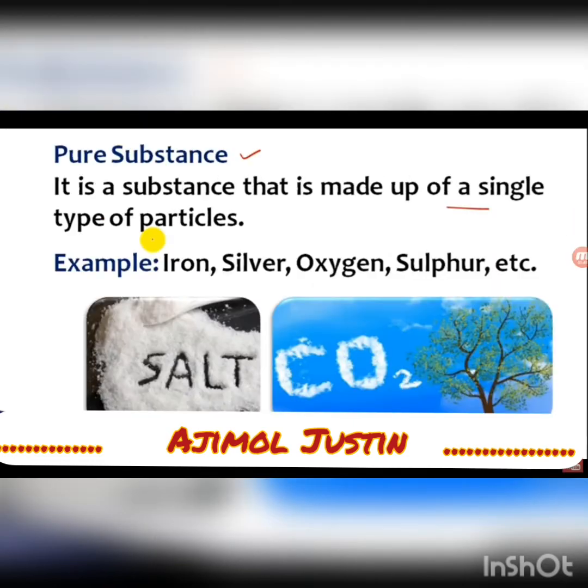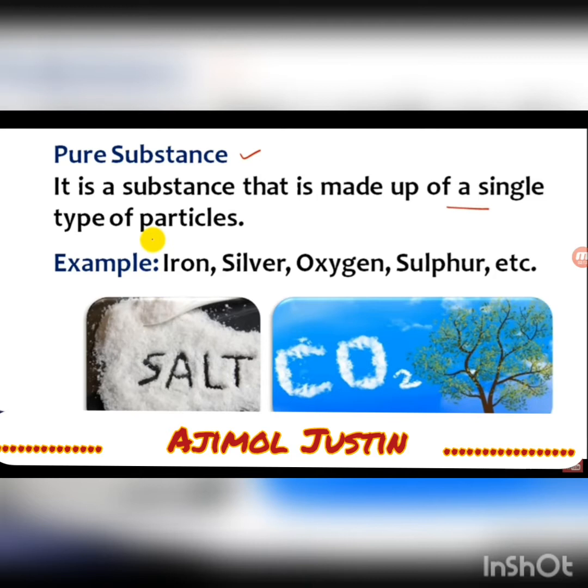See, in the definition you can see a pure substance is a substance that is made up of a single type of particle. So whatever it is, if you break it open, every particle will be the same. Only a single type of particle it is made up of. Examples are iron, silver, oxygen, sulfur.